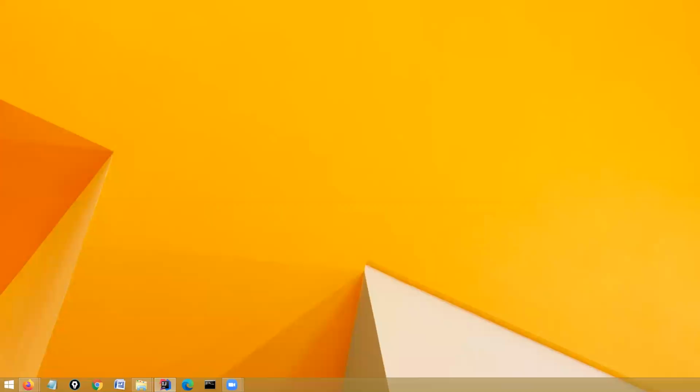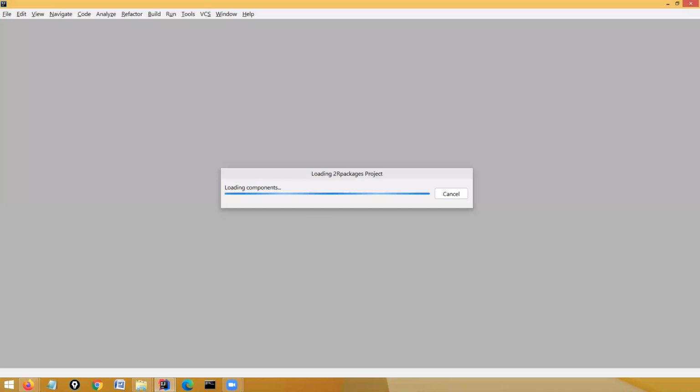Okay class, it's better if we practice and see. Is my screen visible to you guys? I'm starting the last project which we created in the last class. Just waiting for it to complete because I have just started my IntelliJ. What can happen? Okay, so the package is visible, but the class is not visible.